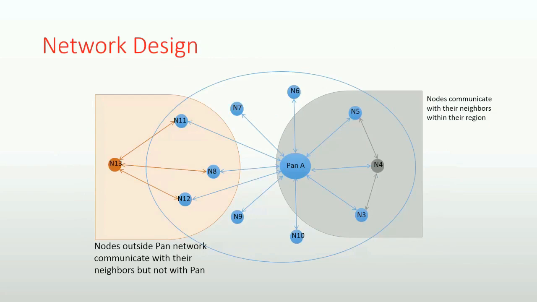The PAN network has been designed so that all the nodes within the PAN network can reach the PAN in one hop. The nodes can also reach their neighboring nodes within the PAN network. To ensure that the creation of these PAN networks does not disturb the existing communication architecture, it is allowed for the nodes present outside of a PAN network to communicate with the nodes present inside the PAN network, if they are in range.